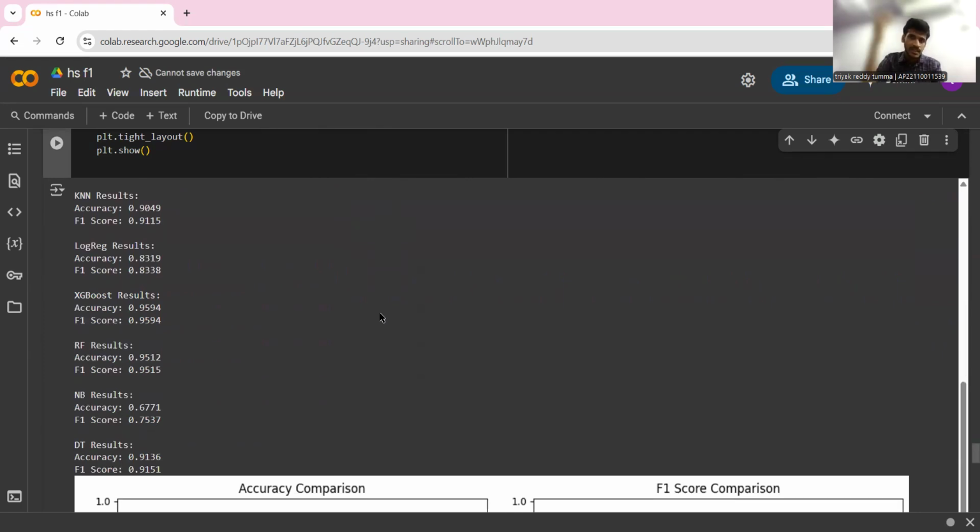random forest. Now, let me just tell you why it gave the maximum accuracy. We all know that random forest is a collection of decision trees. The disadvantage with a decision tree is that it is prone to overfitting. So, in order to overcome that disadvantage, we use random forest, which is nothing but a collection of decision trees.